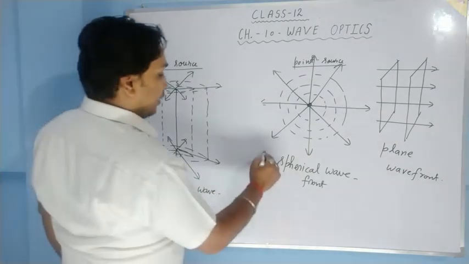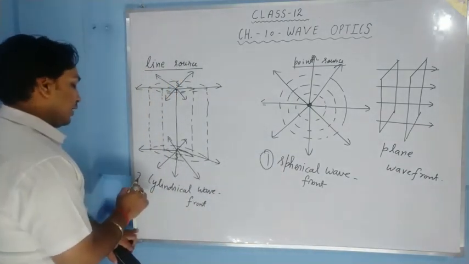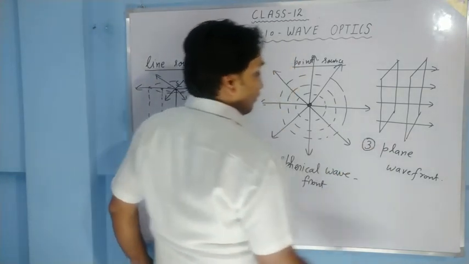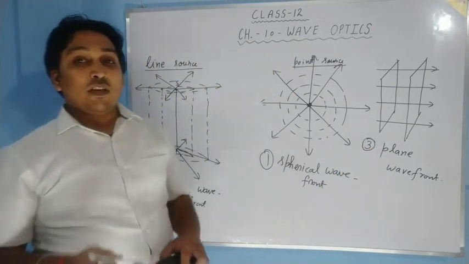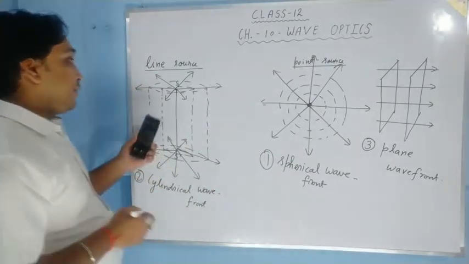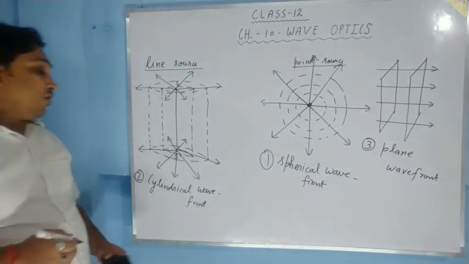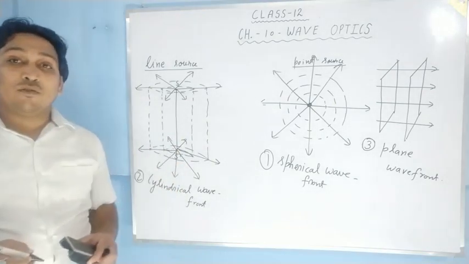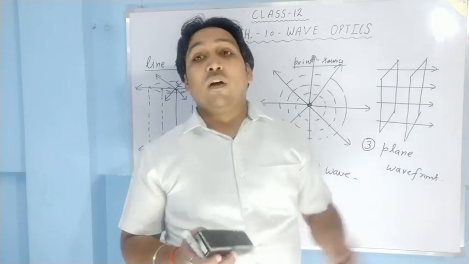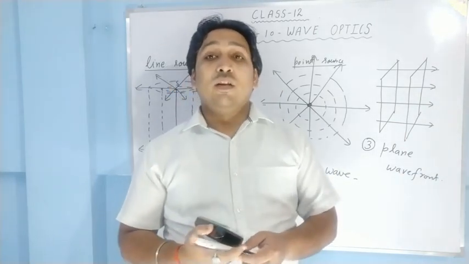So there are three types of wavefronts. One is spherical wavefront, second one is cylindrical wavefront, and the third one is plane wavefront. Spherical wavefronts are obtained when the source is a point source of light. Cylindrical wavefronts are obtained when the source is a line source of light. Plane wavefront is obtained when we move very far away from the source of light.